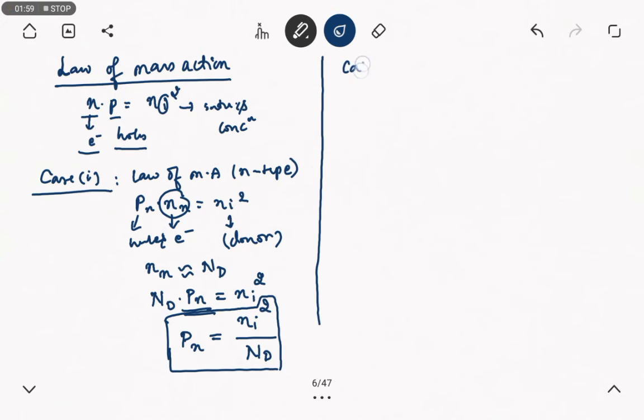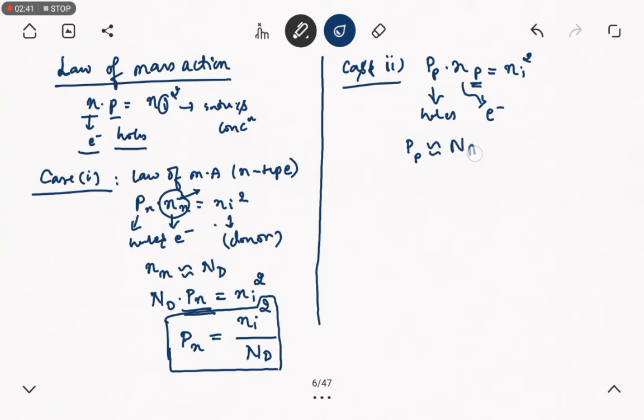Next case is for p-type semiconductor. For p-type semiconductor, we have to replace the electron concentration by the holes concentration, that is Pp times Np. P represents holes concentration. The intrinsic concentration will be the same, the right hand side will be the same, only the left hand side will change, where Pp is the concentration of holes and Np is the concentration of electrons. Next, for p-type material, the concentration of holes is almost equal to the acceptor concentration. So we can approximate this as Pp is approximately equal to acceptor.